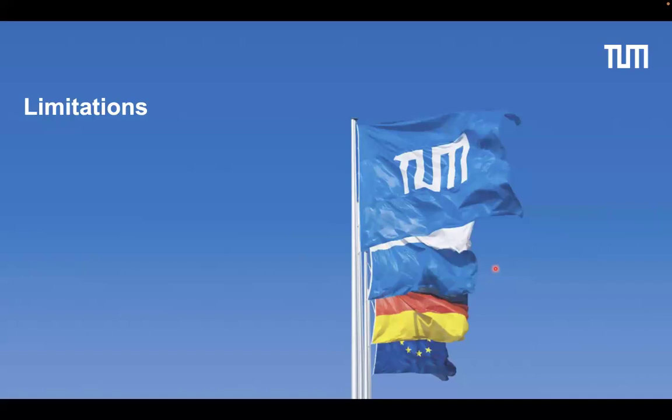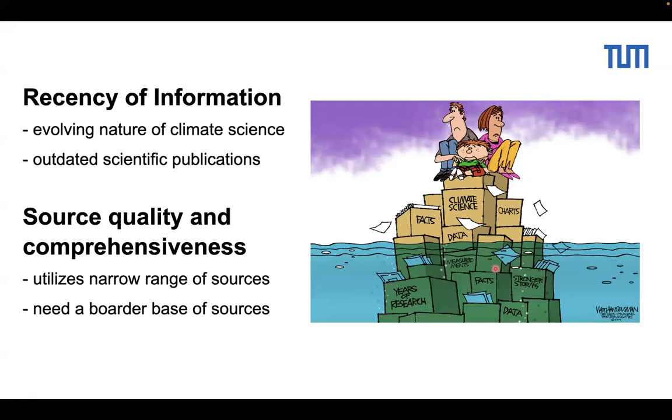So let's talk about limitations. The limitation of Cleminator, although it works well, is that we need recency of information. In climate change science or other science domains, we have evolving evidence or data, right? But with the Cleminator infrastructure, we have a static database. So it won't constantly update, and that's very much needed.